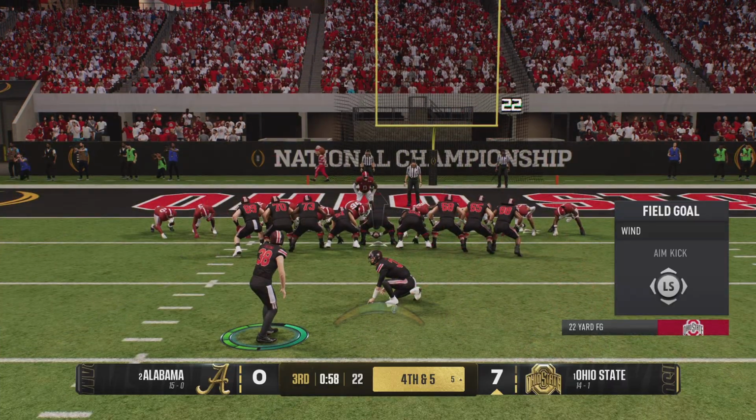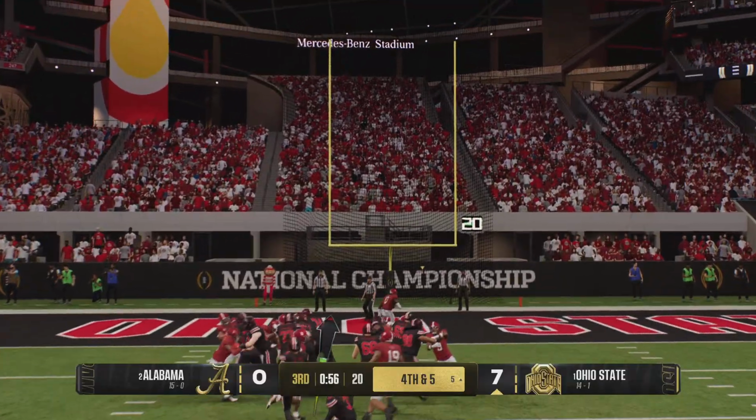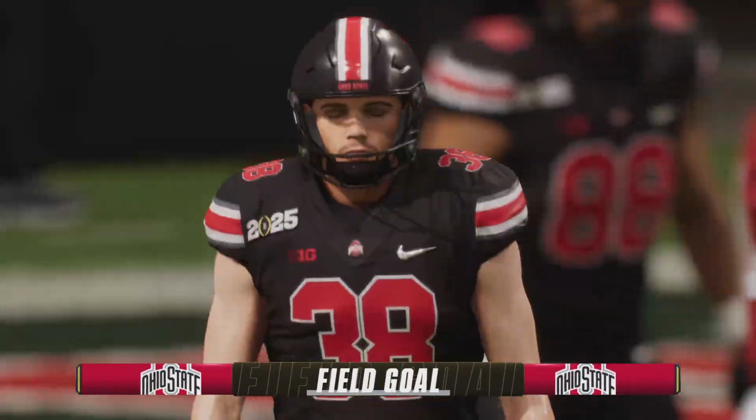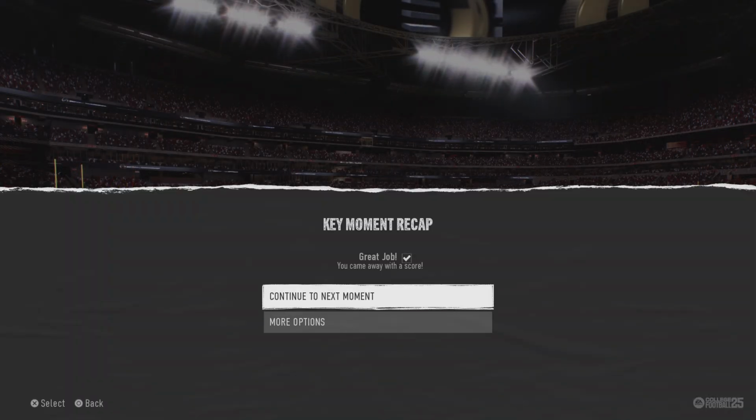So on 4th down, the decision is to trot out the field goal team. This will be a very short chip shot. We're 22 yards out. The field goal is good. And that will extend their lead even further.